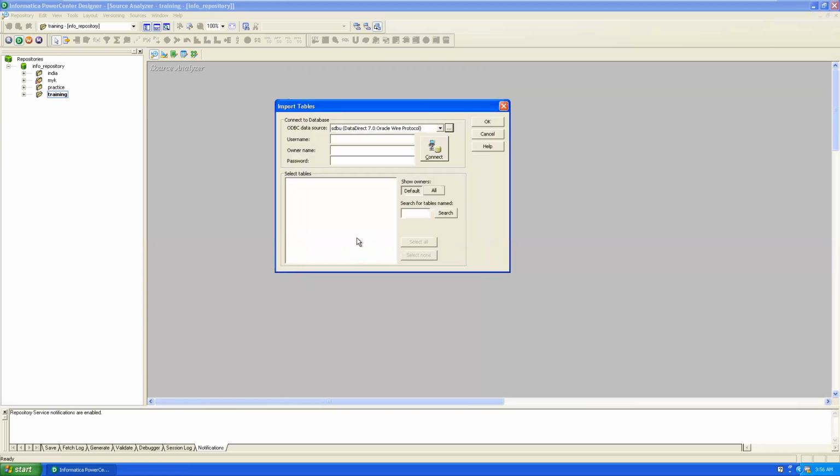And close this one. Once you create a data source name at system level, this data source name is available for all users. If you create it at user level, that is available for the current user only, not for other users. Now it was disconnected again. You can reconnect.